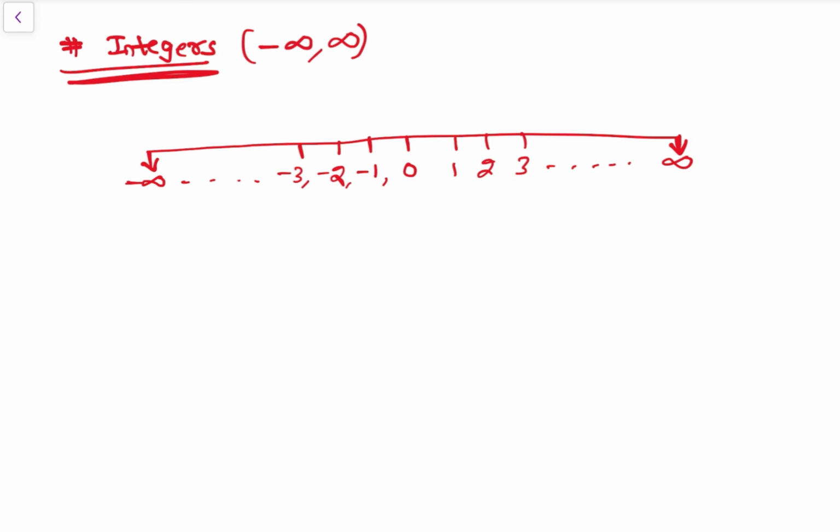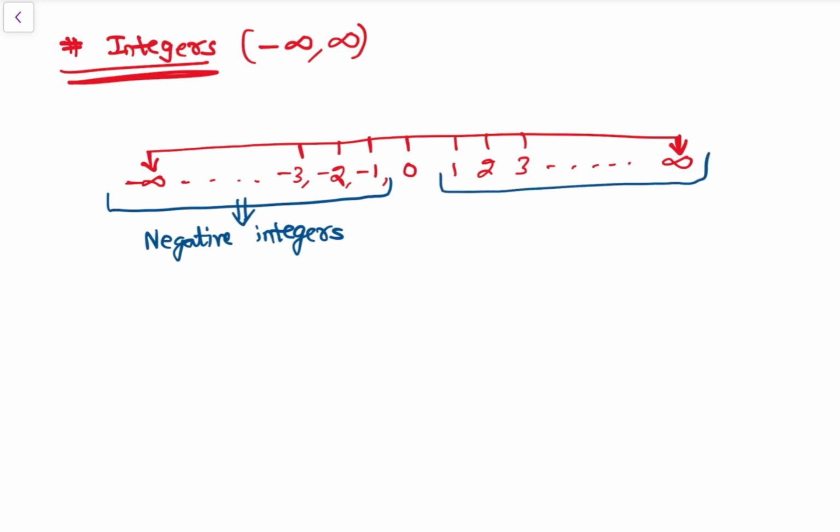These are integers. Now see, these are called negative integers. See, these things are very basic. In every topic we will be using these things, and when we solve questions you will understand it. Negative integers, then these are positive integers.